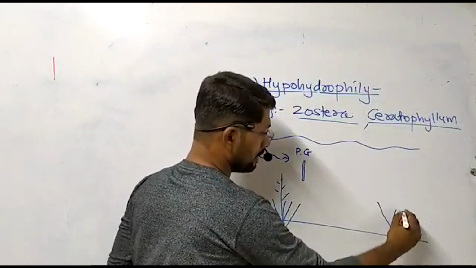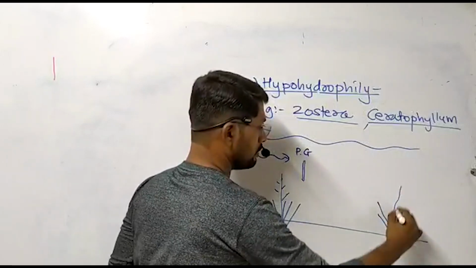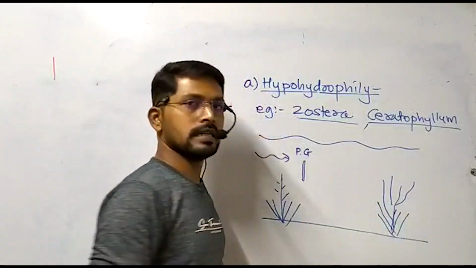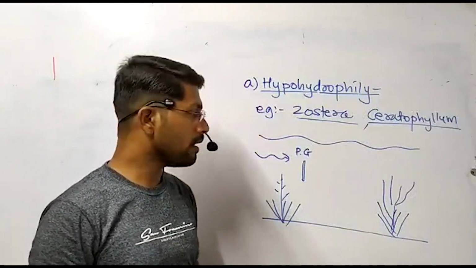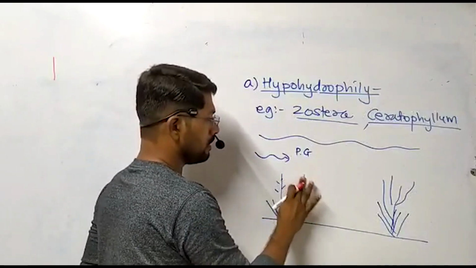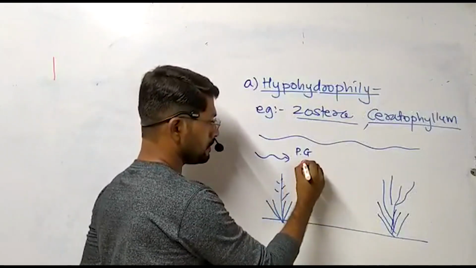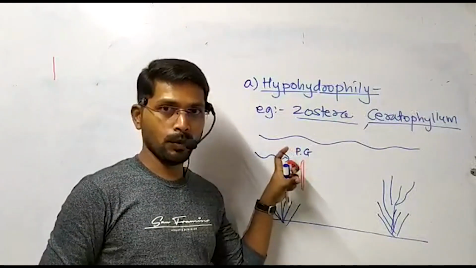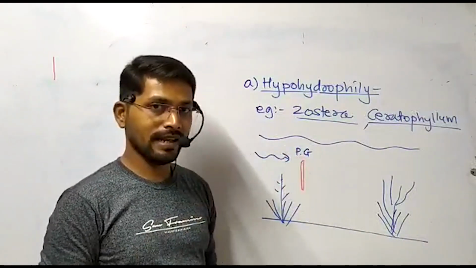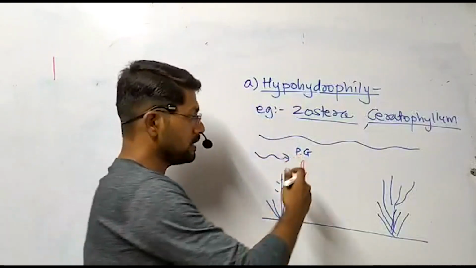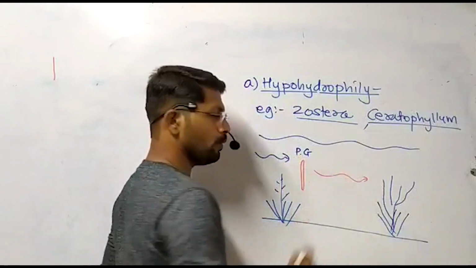Another plant is located here, it is situated here. Now these are the female flowers with the long styles which are present here, sticky and long styles and stigma. Now when this pollen grain, I am going to show it in another color like this. I am showing quite a large pollen grain for the sake of our understanding. It is not that big, you have to understand. So this is the pollen grain which is conducted further along with the water current.